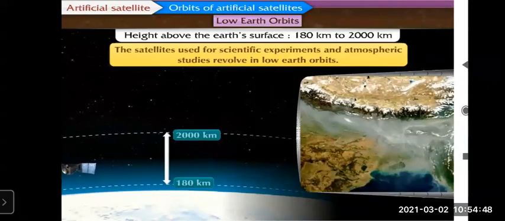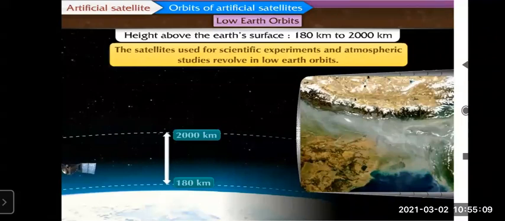These satellites are used for scientific experiments and atmospheric studies. Whatever satellites come under this are useful for scientific experiments and atmospheric studies, means weather and climate, to understand that.